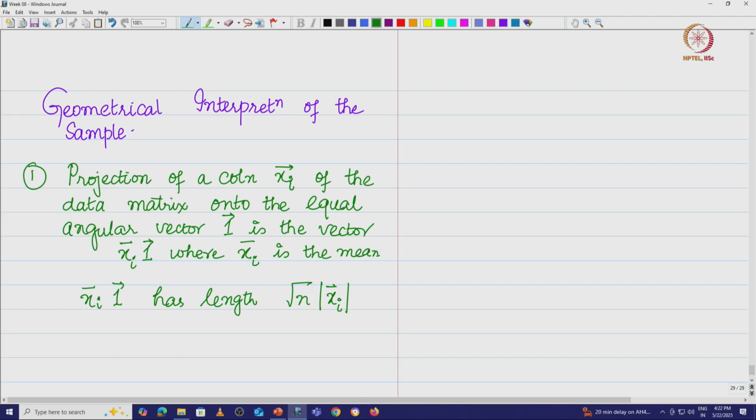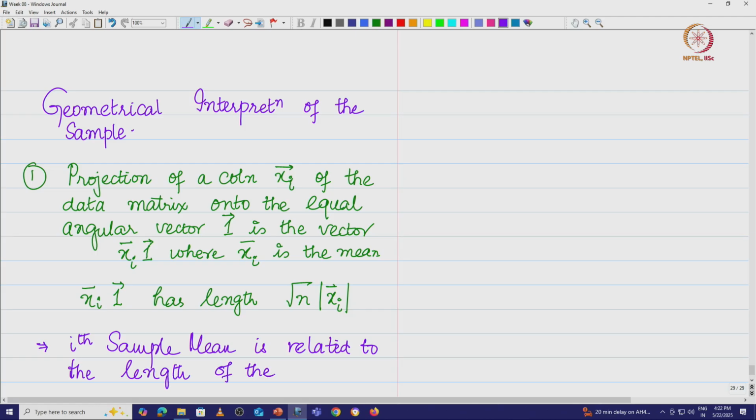So, what are we going to say? The ith sample mean is related to the length of the projection of the ith column, let us say xi vector, this is the ith column of the data matrix, onto the one vector, right.